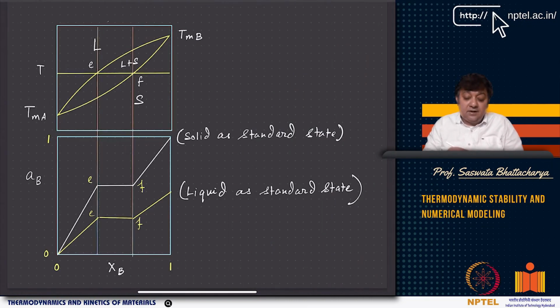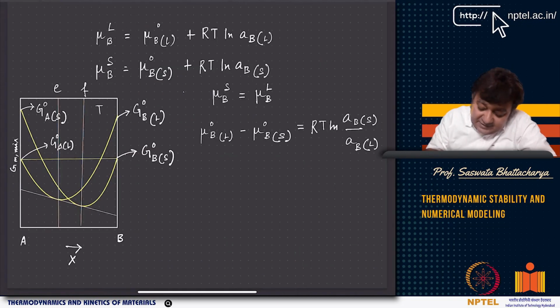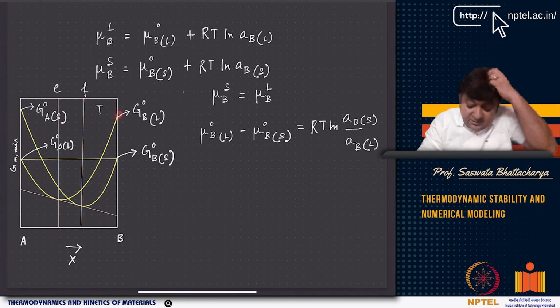Now, the only thing that I want to tell you is that you can use solid as a standard state or liquid as a standard state, it does not really matter. The common tangent construction does not change. That means the equilibrium values do not change. Whether I am using this one or this one, that really does not matter, as long as I am consistent. I am taking B liquid as the standard state, and for A also I am taking the liquid as the standard state, or for A I can take the solid as the standard state while for B I take the liquid as the standard state, or vice versa.